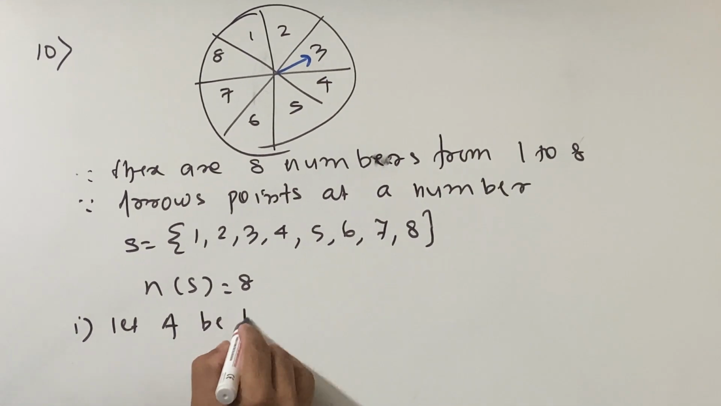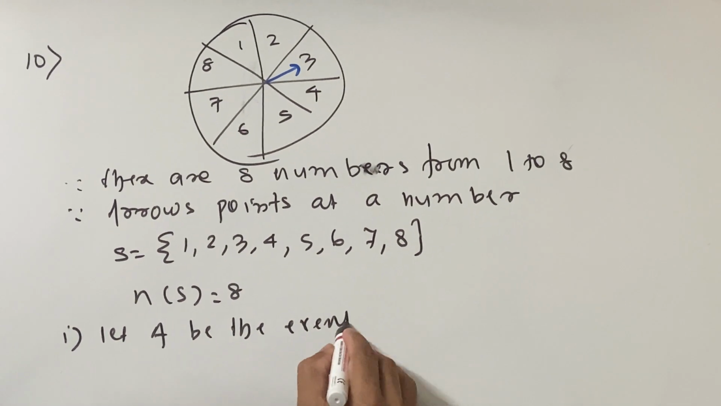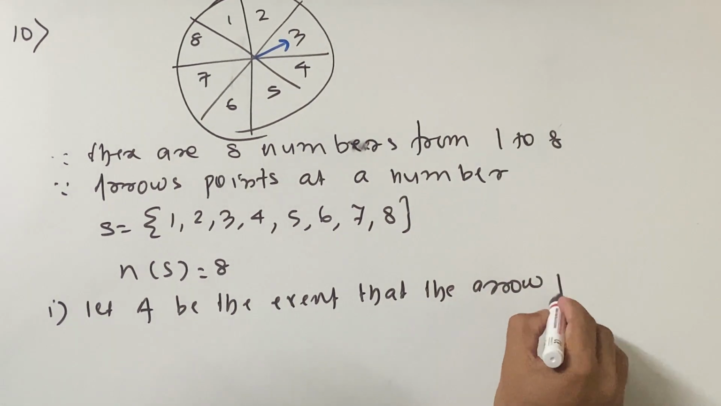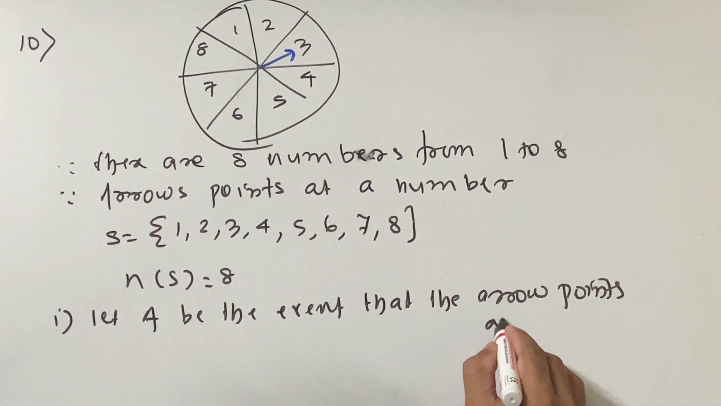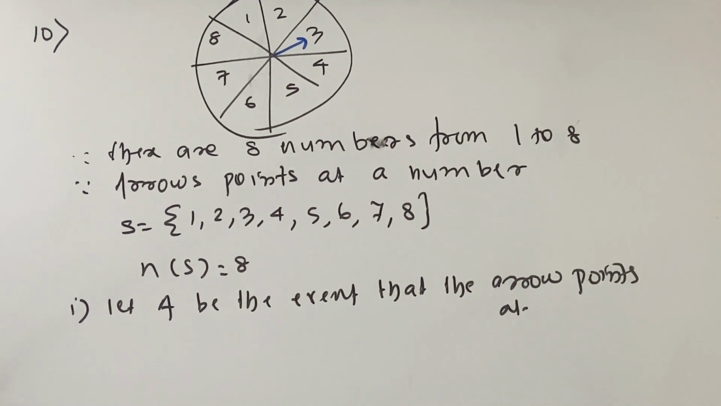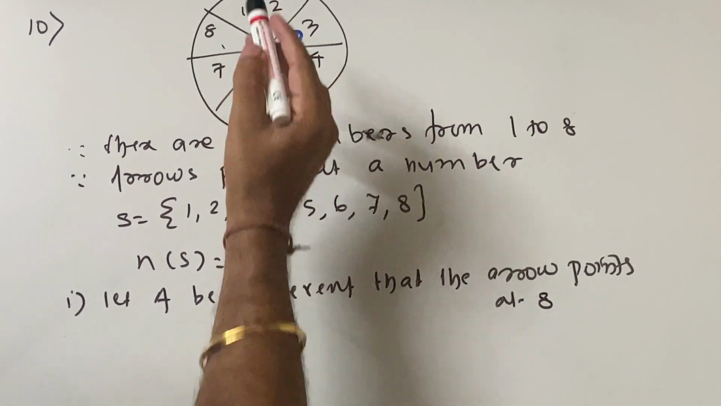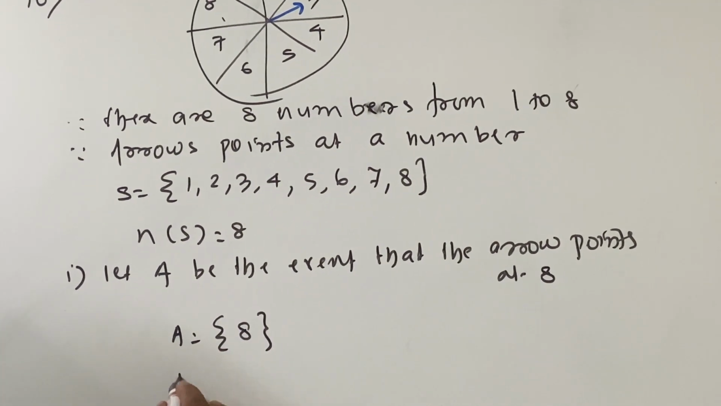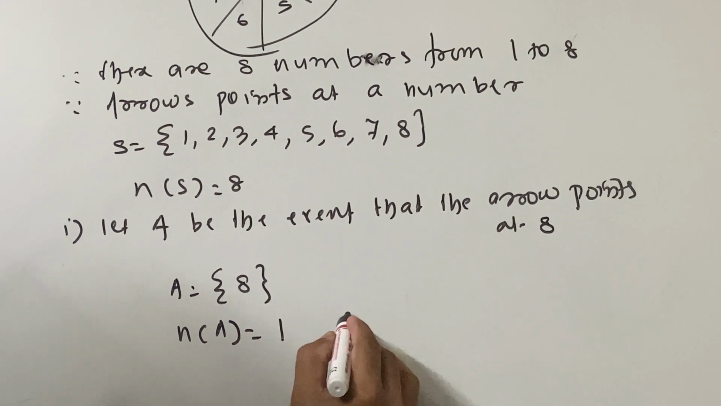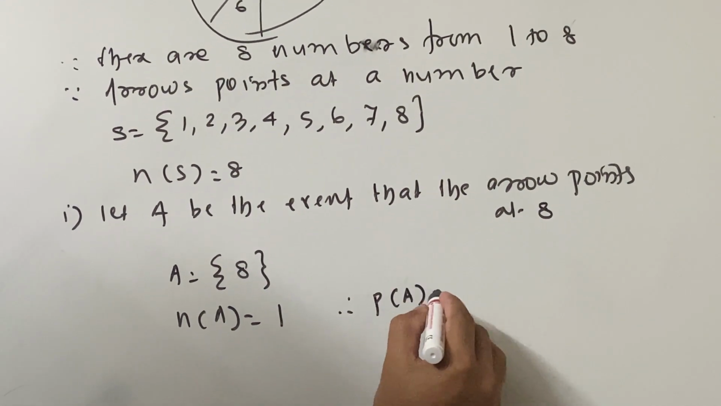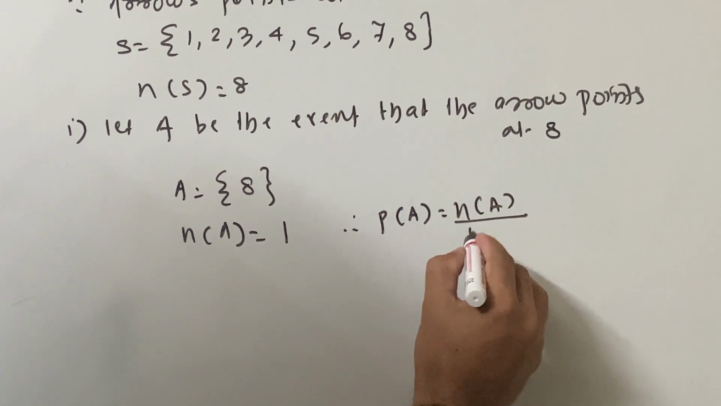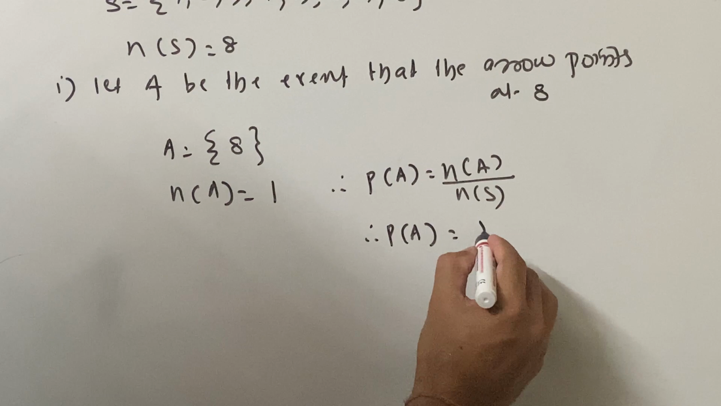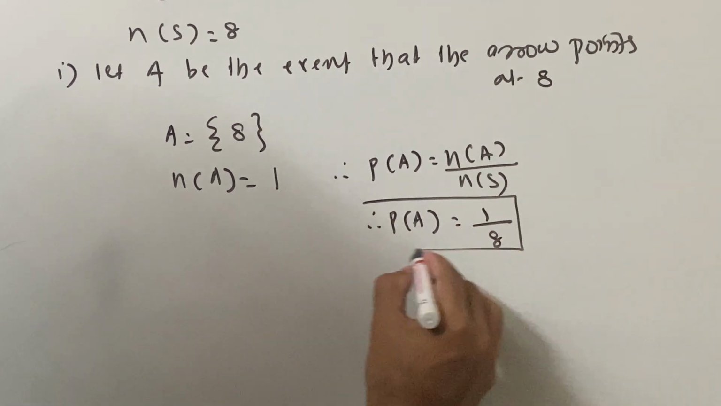First one, that is let A be the event. Let A be the event that the arrow points at, say the first one, at 8. At 8, how many 8 are there? सिर्फ एक ही 8 है. So you say that is A is equal to {8} and then you write over this is n of A is equal to 1. Finished. Probability of A, that is n of A upon n of S, and therefore we get probability of A is 1 upon 8. This is how you have to do.